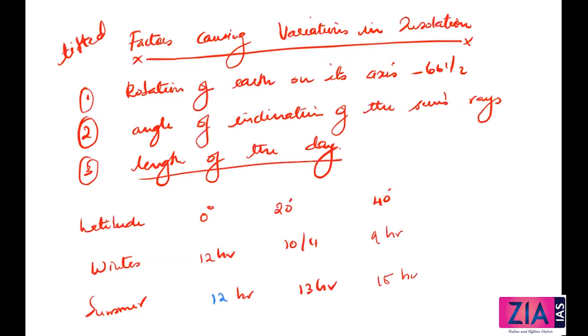See, at different latitudes, how insolation is different, I'm showing, and how it is affecting the length of the day. In winter, for example, you can see 0 degree, the equator. In the equatorial place, where Singapore, Malaysia, Brunei, all these areas are situated, sun rays are falling directly on the Earth's surface. The most insolation is falling on that area, the equatorial area. At the 0 degree equator, we can see that in winter time and summer time, the length of the day is the same, 12 hours, 12 hours. There is not much difference.